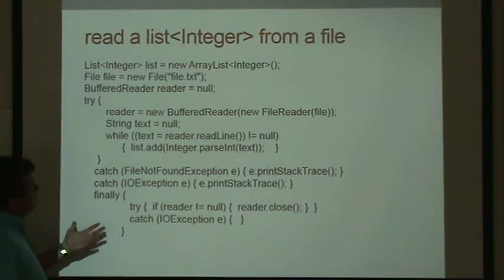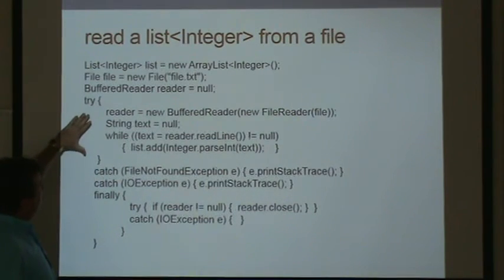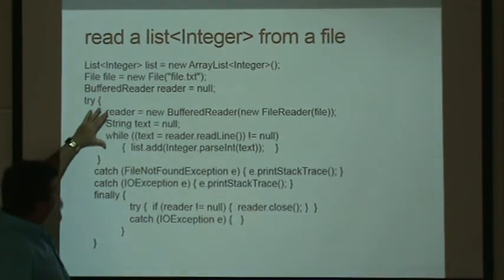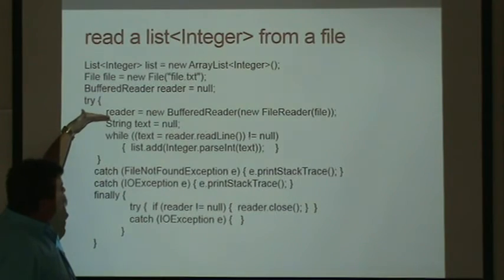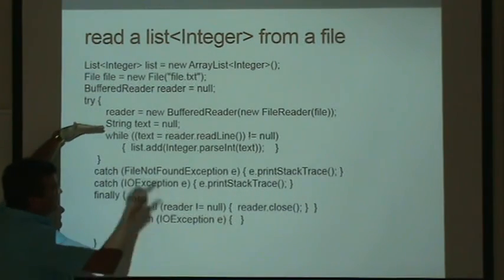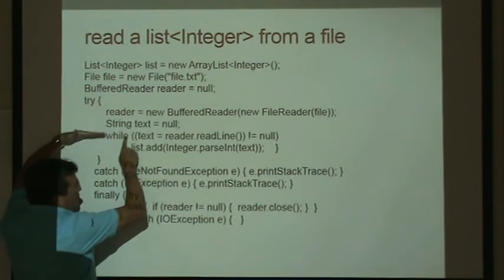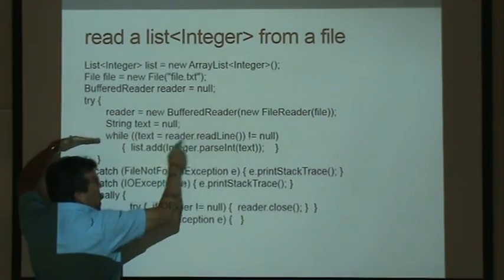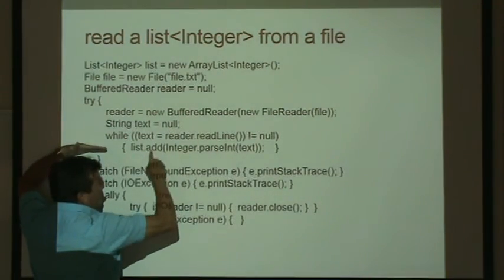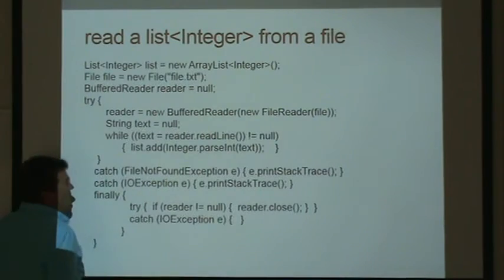So since stuff may go wrong, as I'm reading from the file, I may want to put it in a try block. I may want to say try, reading from a buffer, take the string that's coming in, make it a null. As long as it's not null, keep reading a new line, and keep adding what I've read to the integers.